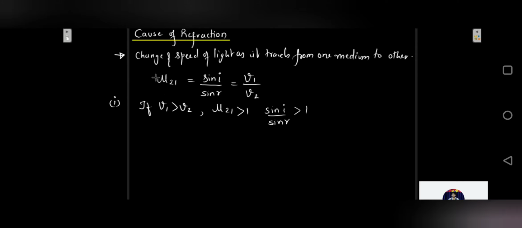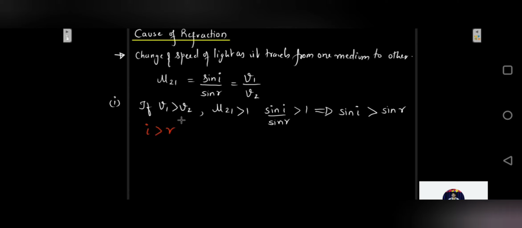That means the refractive index of second medium with respect to first medium will be greater than 1. That means that sine of I upon sine of R will be greater than 1. From here we can imply that sine of I will be greater than sine of R. Just take this sine of R across. That is, I will be greater than R.